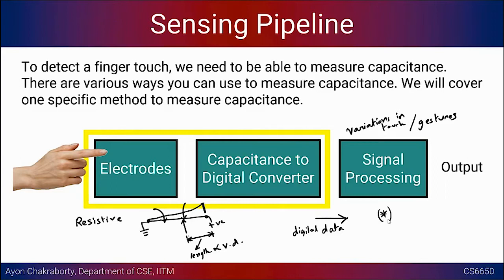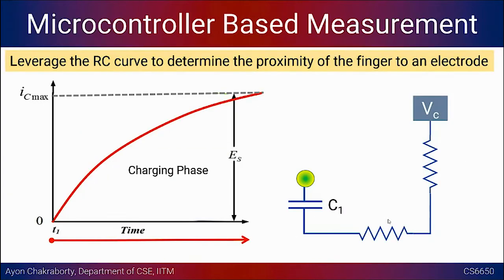Okay, and the next thing that we started but did not quite finish was looking at some ways to do the measurement based on a microcontroller. How can you do such measurements when this capacitance is introduced? So as we know, here we look at the RC curve, where on the y-axis, this is voltage.